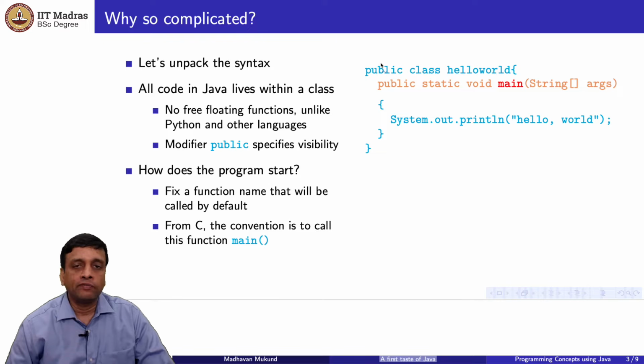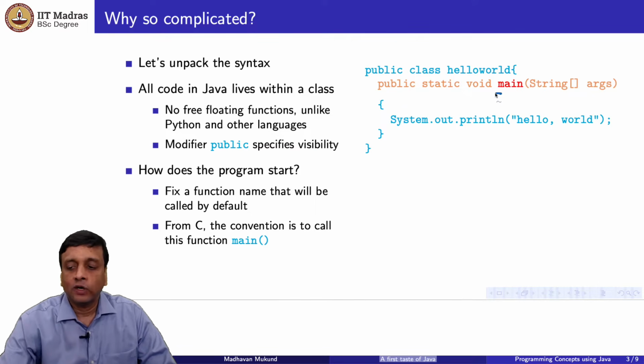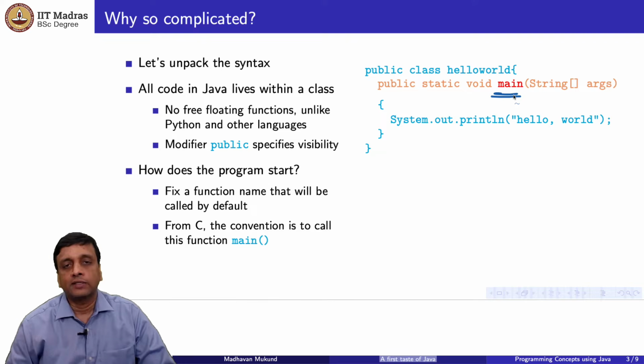That's why when we defined this hello world in C, we had to create a function called main. Java inherits the same convention, so to speak. In Java, all execution starts in main. So that's the reason we have a function called main. We have to write the function inside a class, but we have to have a designated function to start with, and that is main.